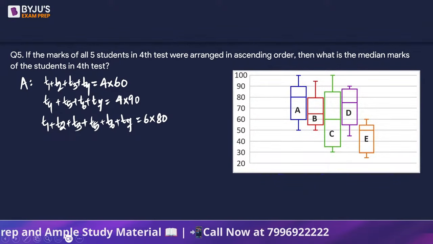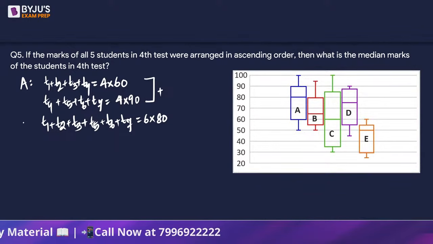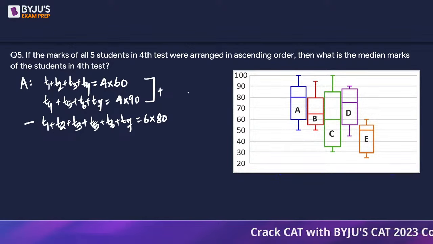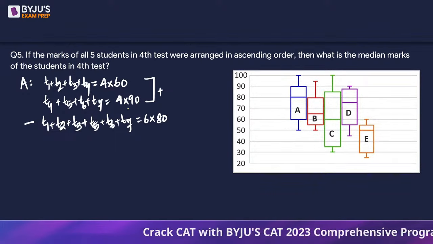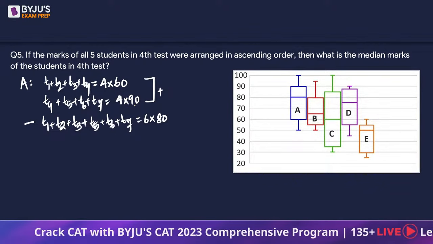If we pay a little attention, if we add these two and then subtract this, we will get the value of 2 times T4. देखो, T1, T2, T3, T5, T6, T7 will subtract. We will get 2 times T4. So if we add these two, we will have 4 into 150.